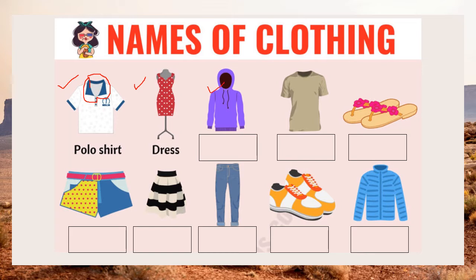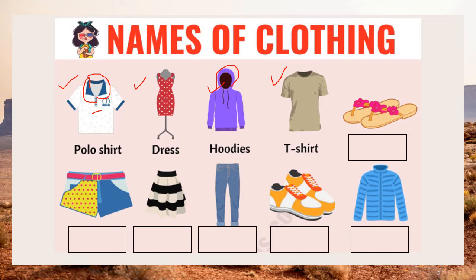How about this one? It keeps you from cold, but it has something over the head. It's called hoodies. How about this? It's similar to this shirt, but it doesn't have any collar. What do you think it is? T-shirt. This one, what do you think it is? Some of you may say slippers or sandals. This one is called flip-flops. How about this? What do you call this? It's called shorts. You don't say short, you say shorts.